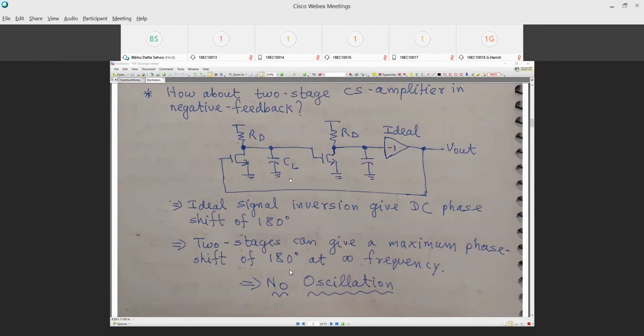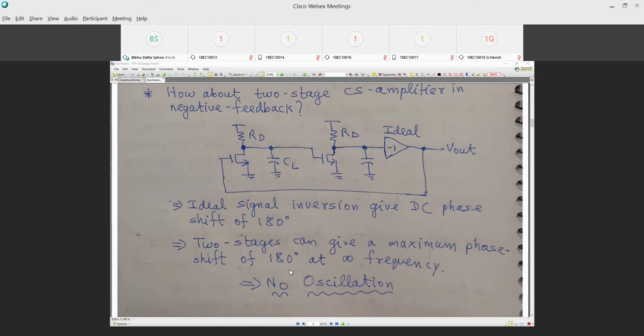Now, how many poles are there in this system? Two. Each pole gives you how much? What is the maximum phase shift of each pole? At what frequency? Let me answer this question first, Janisha, then I'll get to your question.